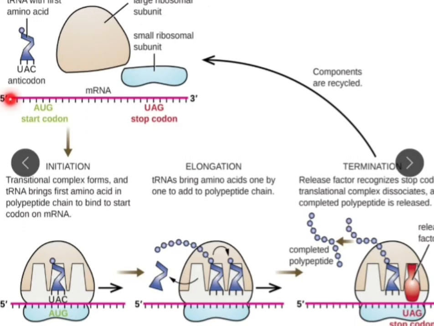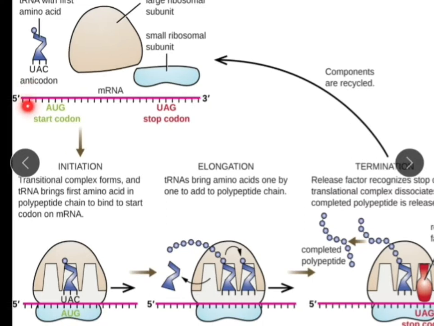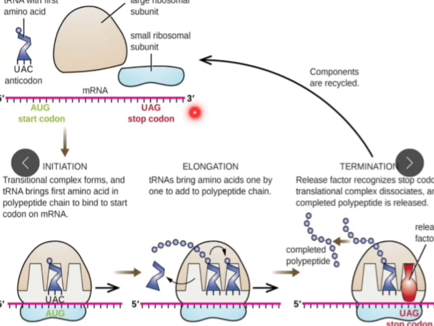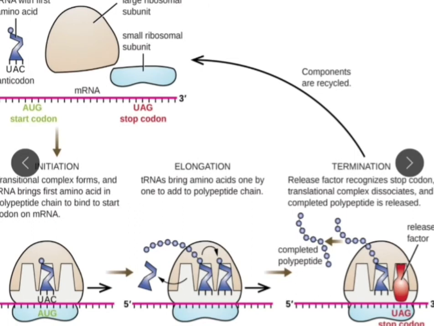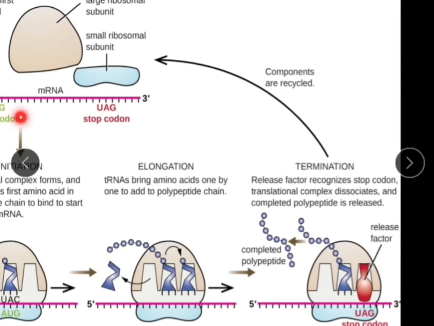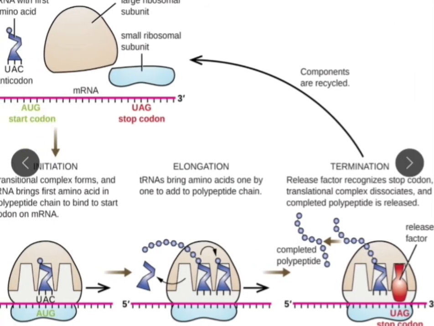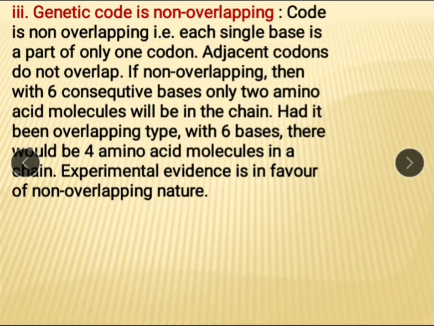This is 5' end and this is 3' end. Means this genetic code always starts with this 5' and always ends with 3'. At 5' there will be the starting codon called AUG, and at 3' there will be the stop codon, maybe UAG or UGA or UAA, any one of these. Next,